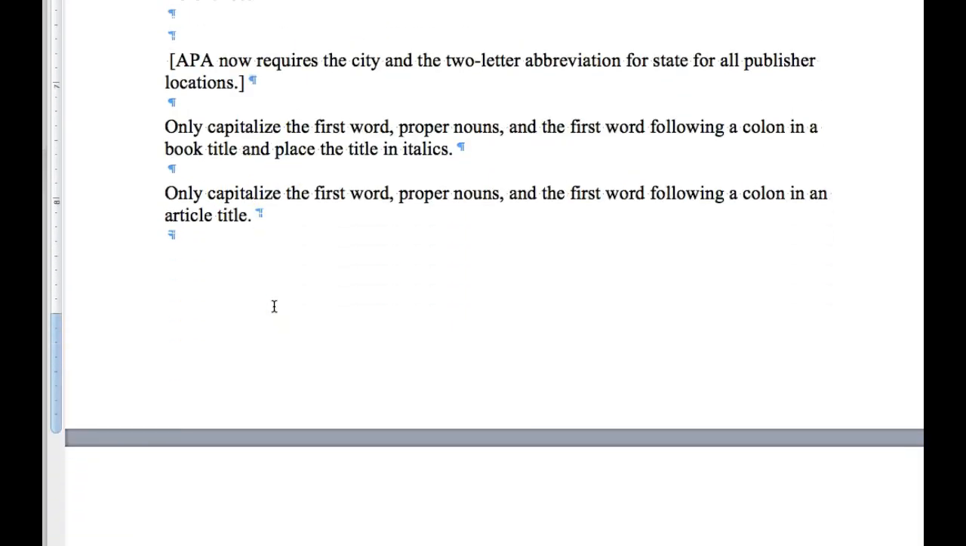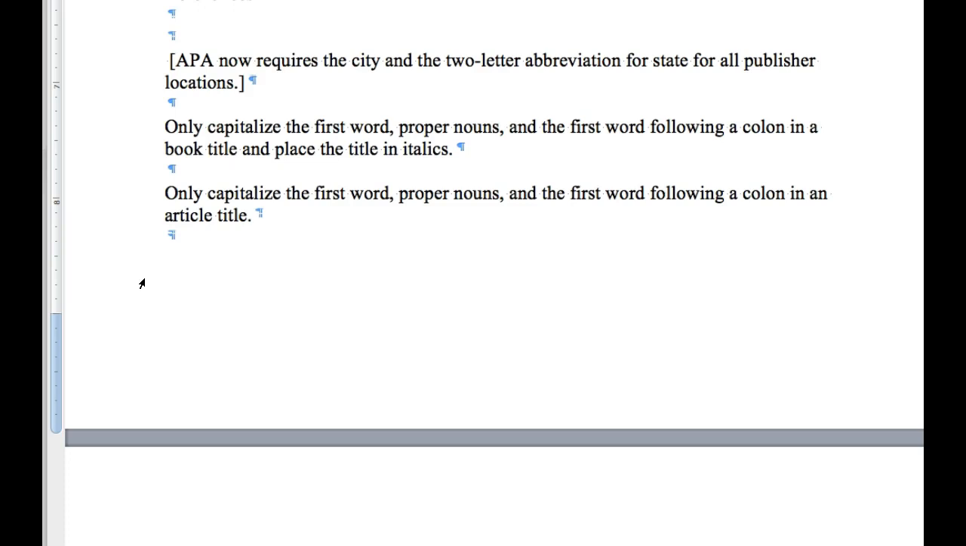Now, pertaining to references, APA now requires a city and the two-letter abbreviation for state for all publisher locations. It used to be in the 5th edition that you didn't have to do it for common cities like New York, Boston, but now they standardized it, so you use it for everything.